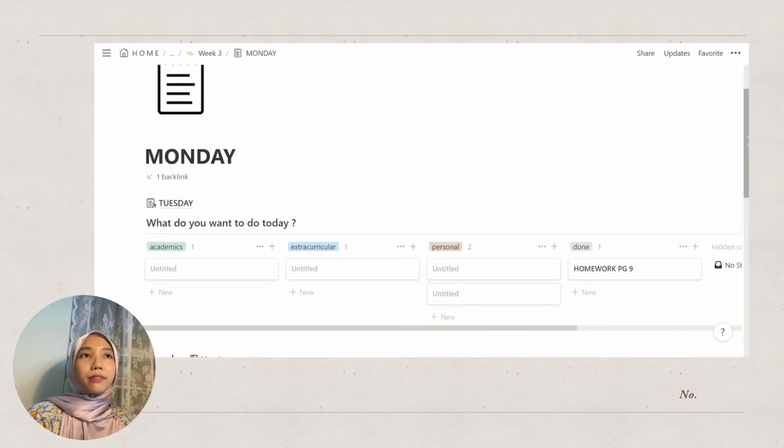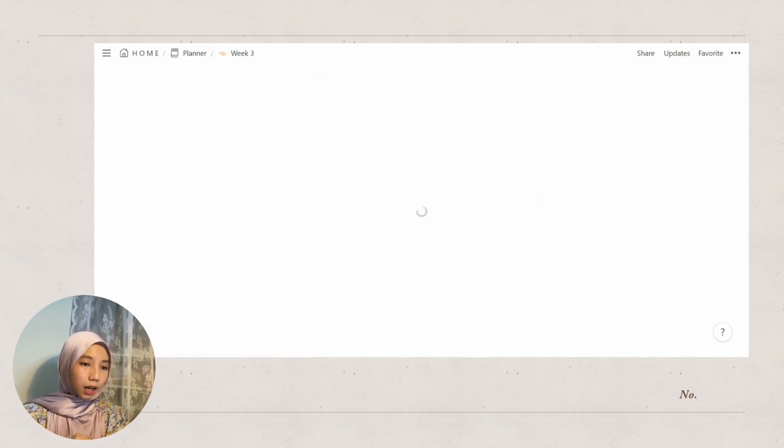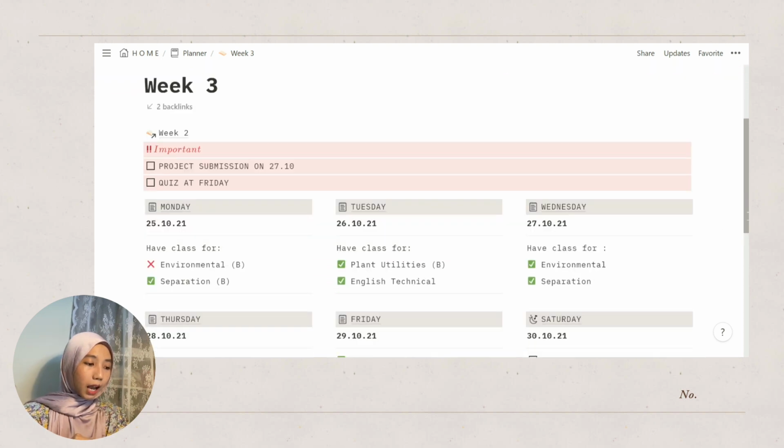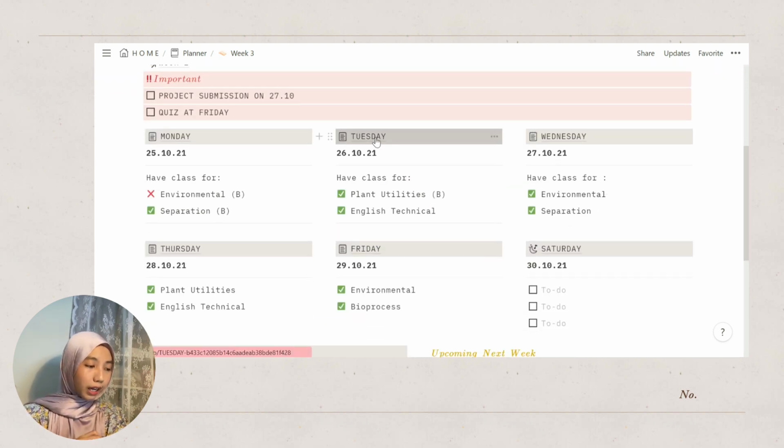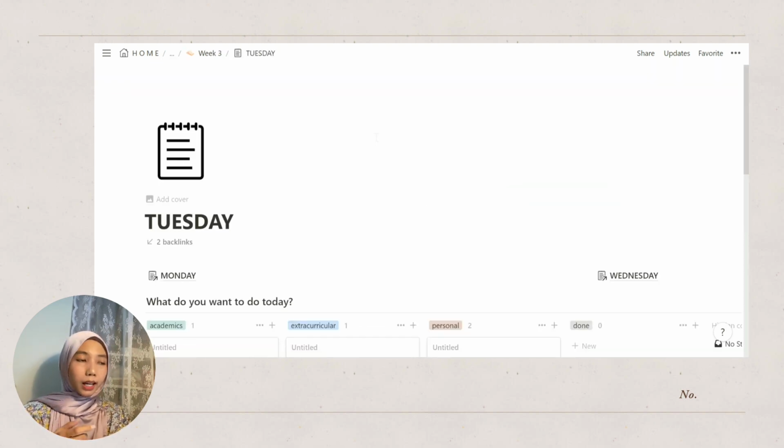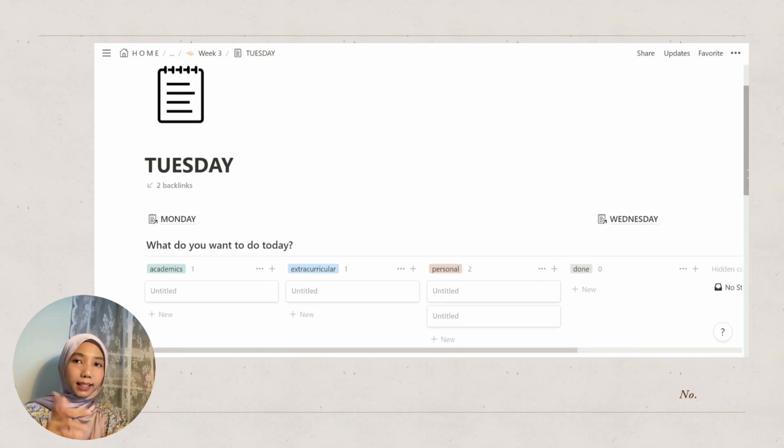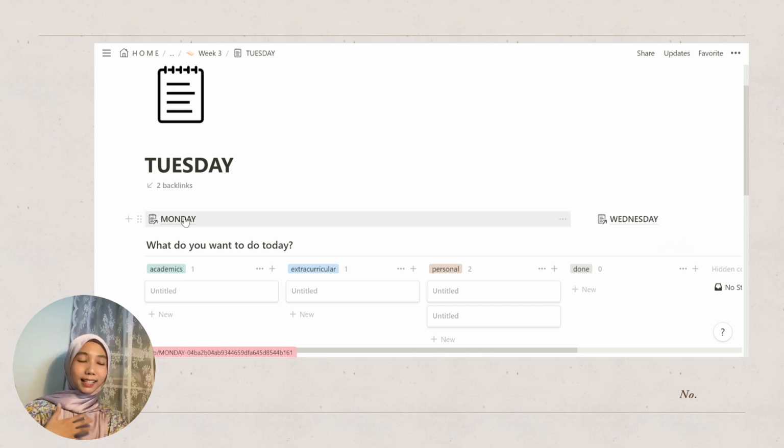And what I found very hard last semester was going to the next day, Tuesday, by going to week 3, going back to the weekly planner, and then having to scroll down to Tuesday, and then I can access Tuesday. And maybe I don't actually remember what I did yesterday, so I had to go back to the weekly planner and click on Monday. So what I did was I copy link for each daily planner to make it easier for me to access the Monday daily planner.